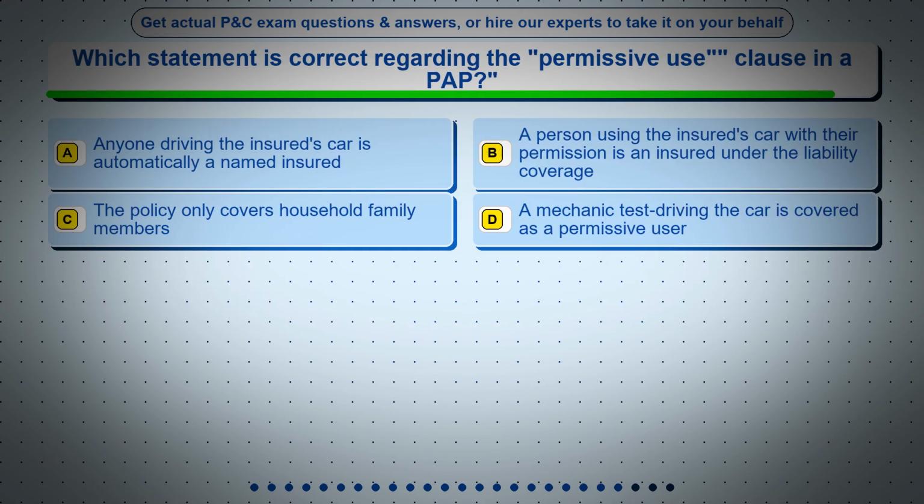Question 22. Which statement is correct regarding the permissive use clause in a PAP? Option A, anyone driving the insured's car is automatically a named insured. Option B, a person using the insured's car with their permission is an insured under the liability coverage. Option C, the policy only covers household family members. Option D, a mechanic test driving the car is covered as a permissive user.